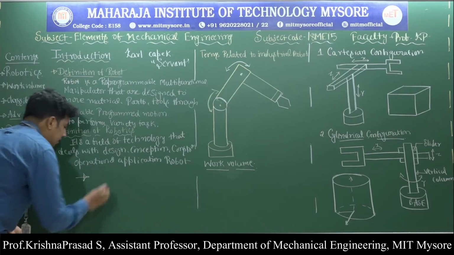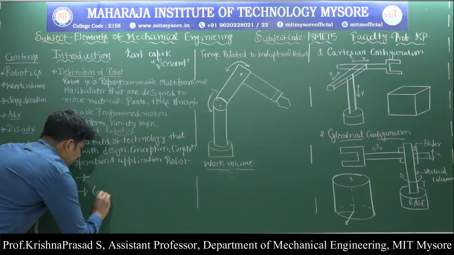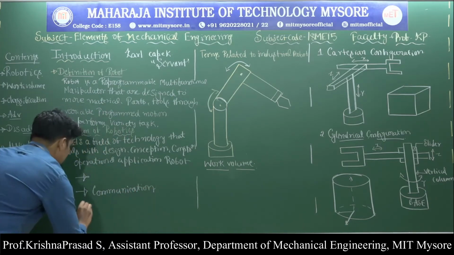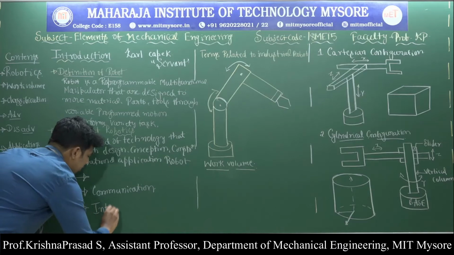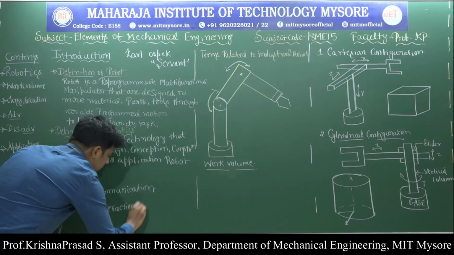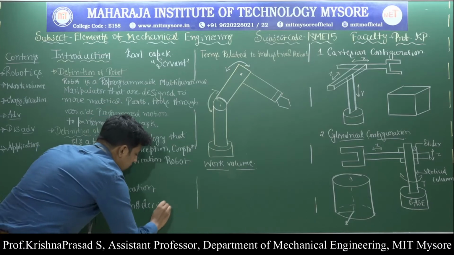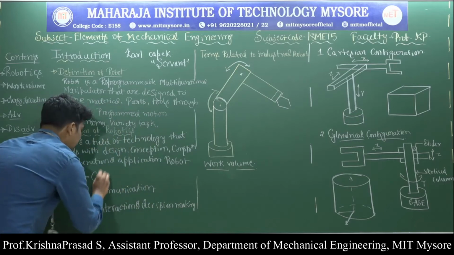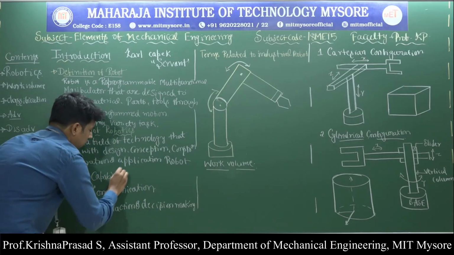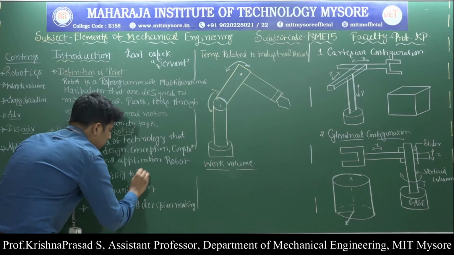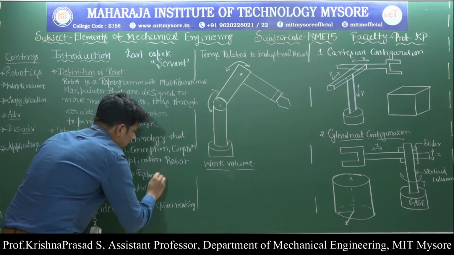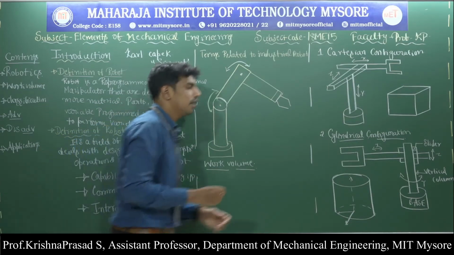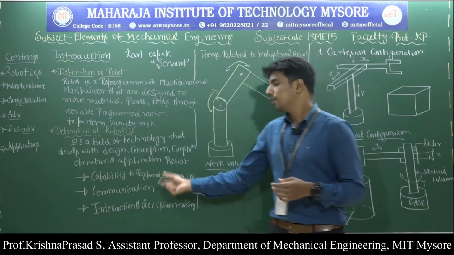It can make communication, then interaction and decision making, and it has the capability to respond to sensory input. So these are the human-like characteristics the robot can perform.